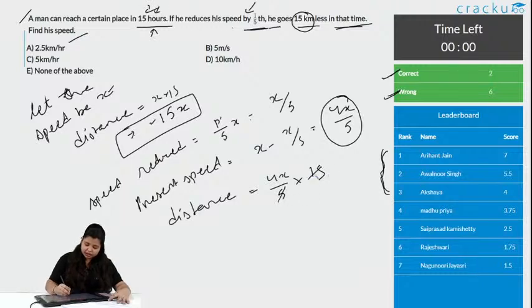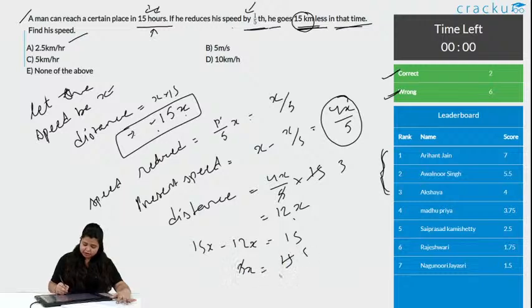So, 15 by 5 is 3, 3 times 4 is 12x. So, this distance and this distance, if you subtract them, what you get is 15x minus 12x is equals to 15 kilometers, as he travelled 15 kilometer less. So, the difference should be 15 kilometers. You have 3x is equals to 15, x is equals to 5, and all the units are in kilometer and hour. So, it is kilometer per hour.